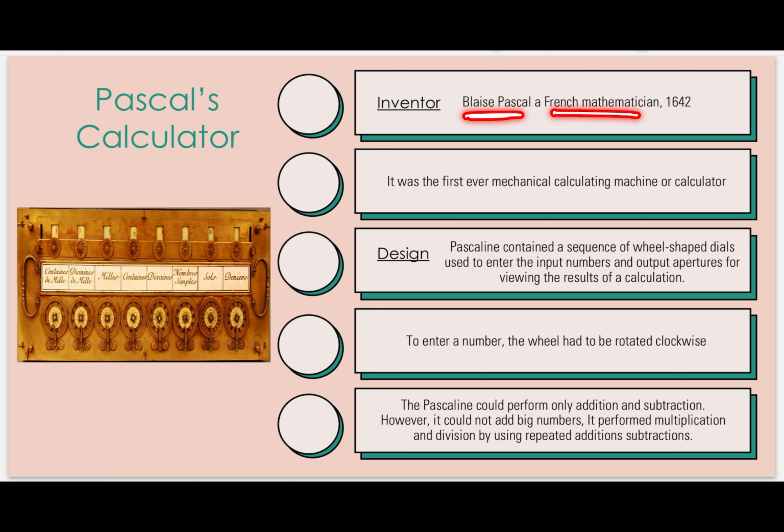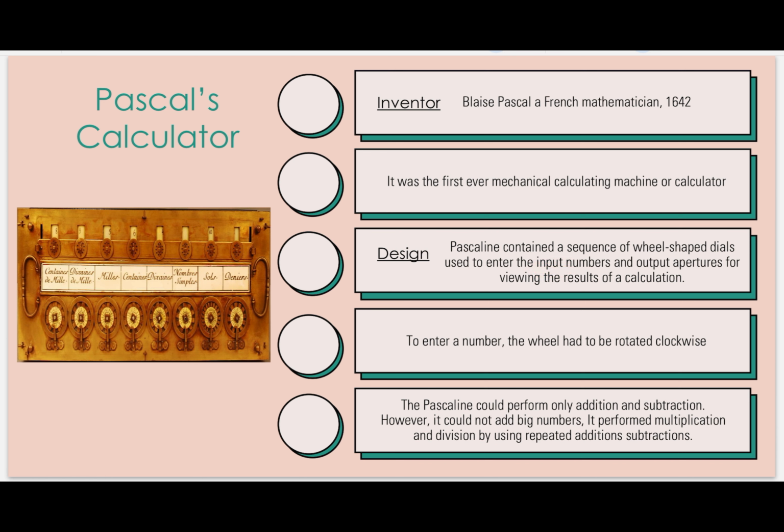Who was he? A French mathematician in the year 1642. What were the specifications of this calculator? This was the first ever mechanical calculator or machine. With the help of wheels we can input the numbers. In which direction do these wheels move?